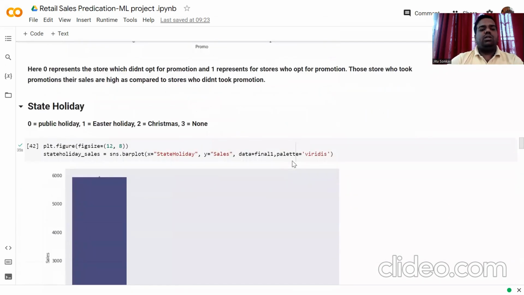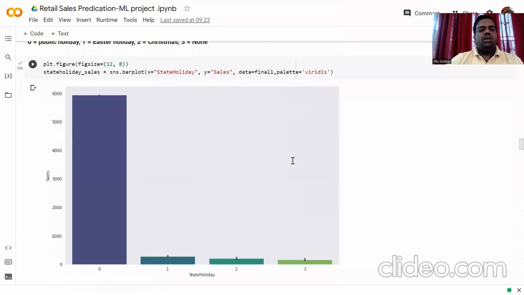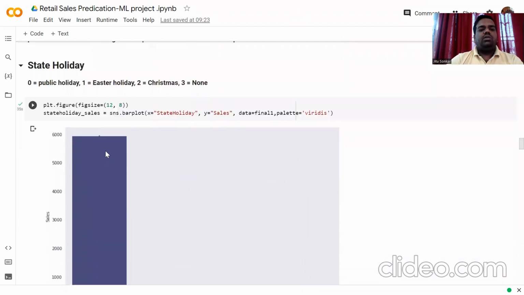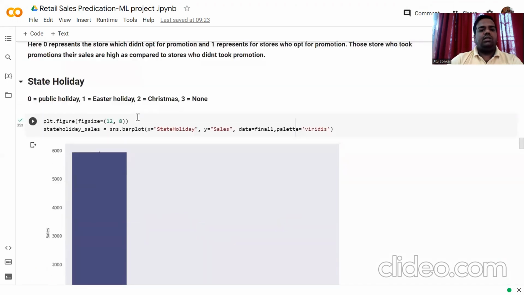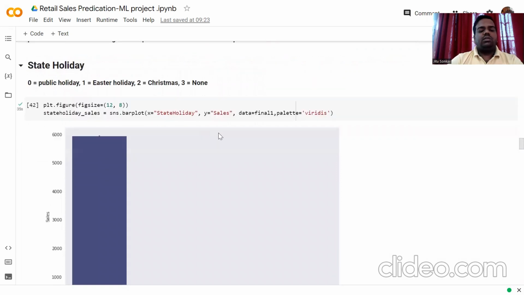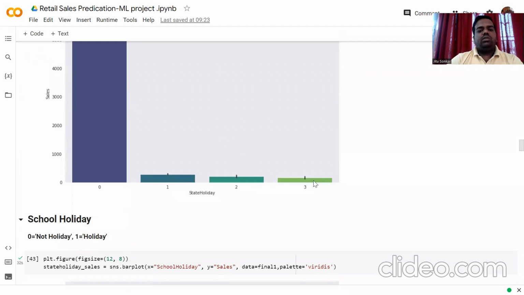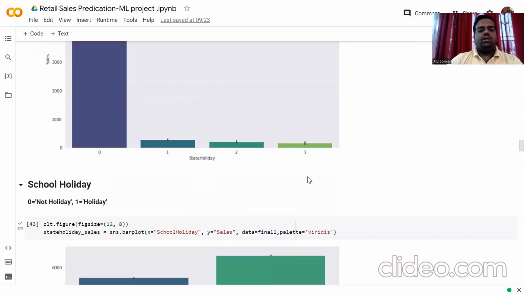Similarly, for the state holidays, if there is no holiday, there is a good sale. If there is a holiday, we can see that the sales is going to decrease day by day. The state holiday is represented by a, that is Easter holiday, b, Christmas, and c, none. So sales are impacted by the holiday.